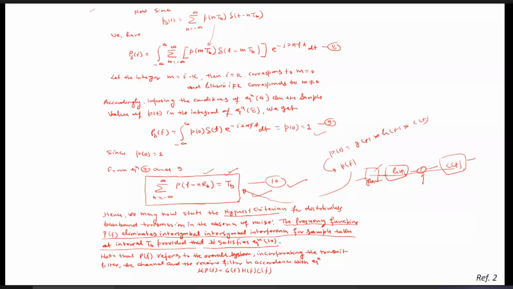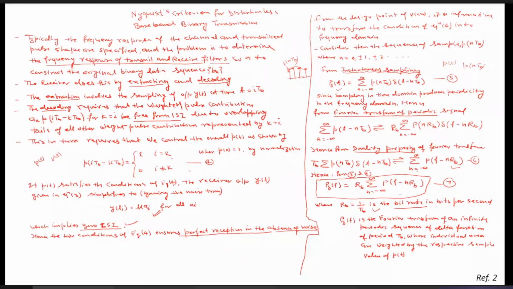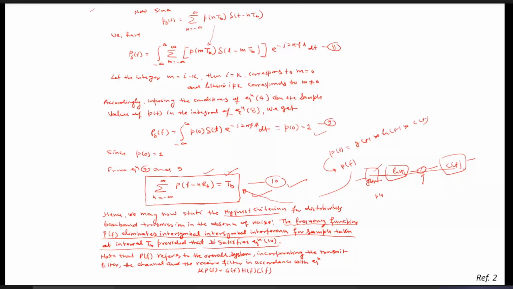But these are the theoretical part. The PT, which is given by this one in the time domain, should satisfy these equations, and in the frequency domain it should satisfy these equations. Then the question arises: is there any actual PT which can satisfy this Nyquist criterion?